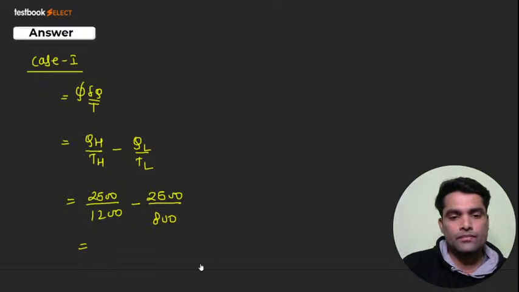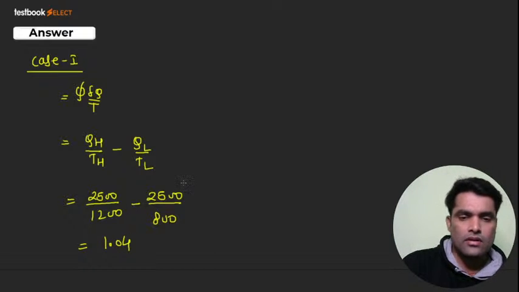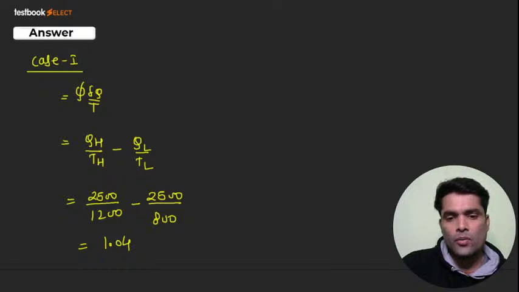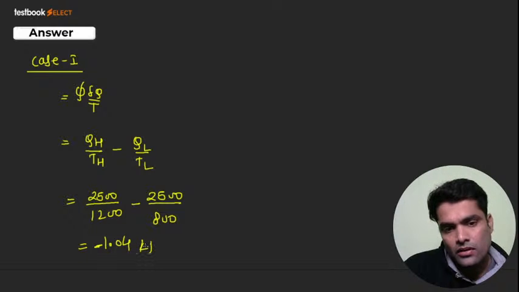It will come around, कितना आ रहा है? I think it's 1.04. Yes, bacha party. I hope everybody got it. That is 1.04 kilojoule per Kelvin. Sorry, kilojoule per Kelvin, I'm very sorry. That is its unit, and it is minus kilojoule per Kelvin, right?